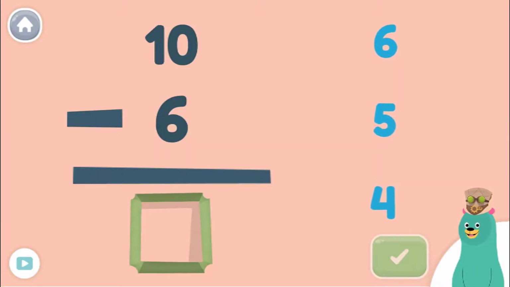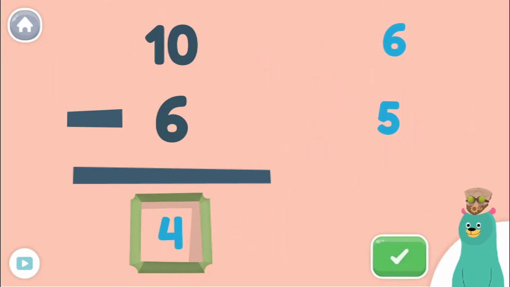We can also subtract from top to bottom. How much is 10 minus 6? Drag the answer to the empty square. You got it! 10 minus 6 is 4.